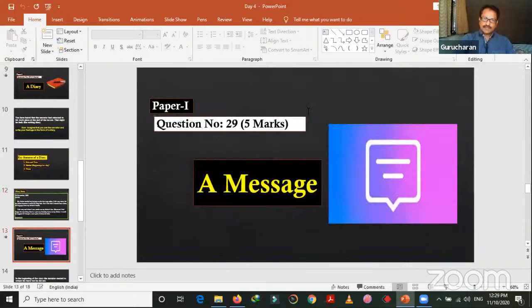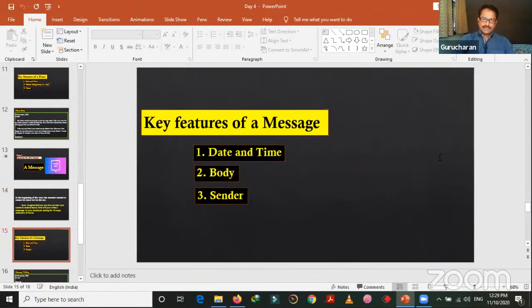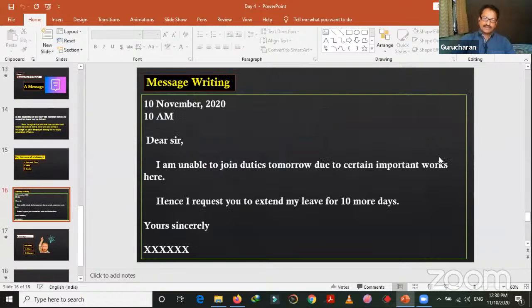And then paper 1, question number 29. This also carries 5 marks. This is a message. How do you write a message? How do you send a message? In different contexts, different situations. This is the question. And the features of a message. So what do we maintain? What do we write in the message? We write a date, time, the body, and then the sender's name. So this is a message.